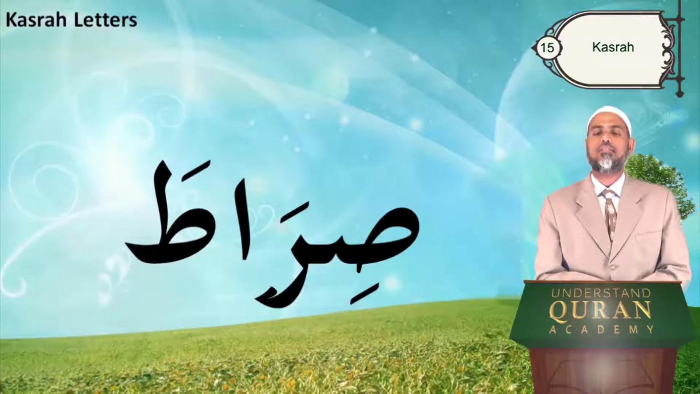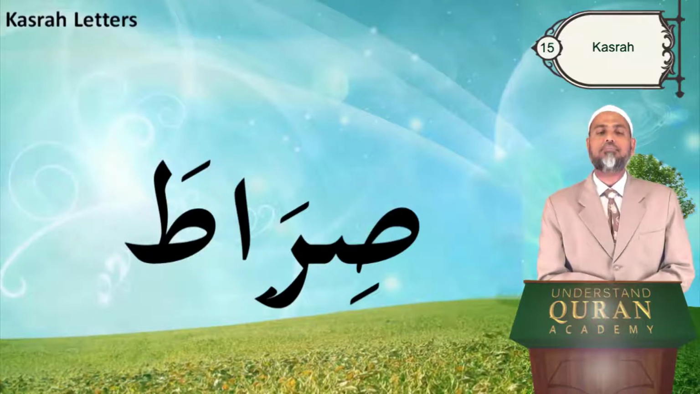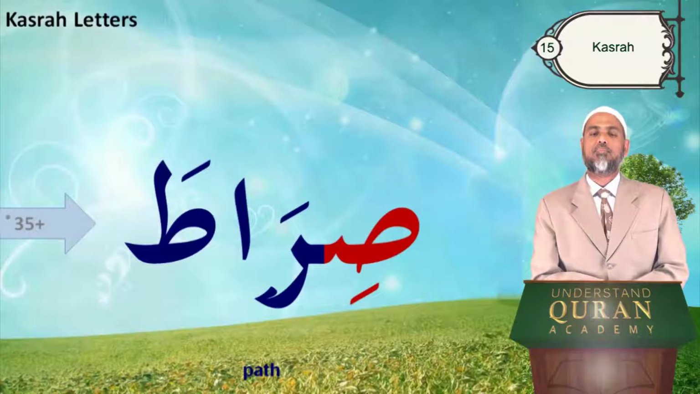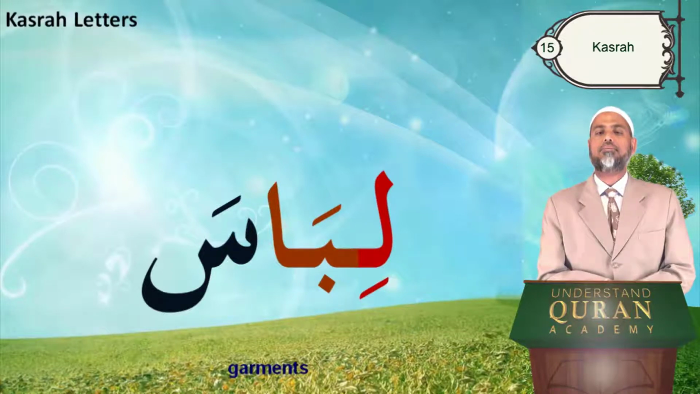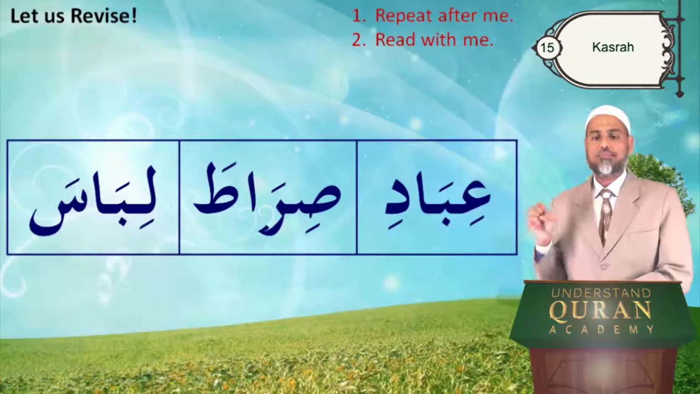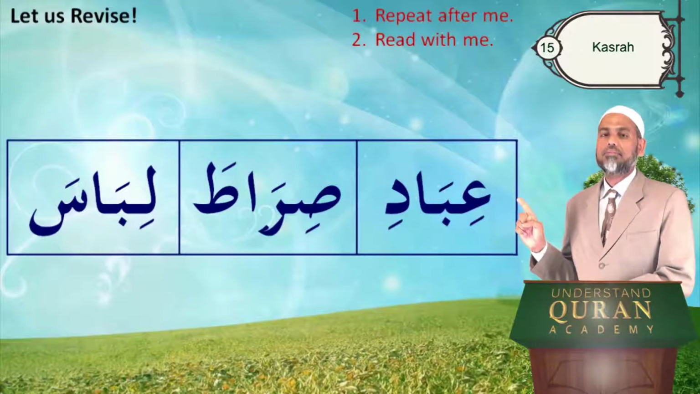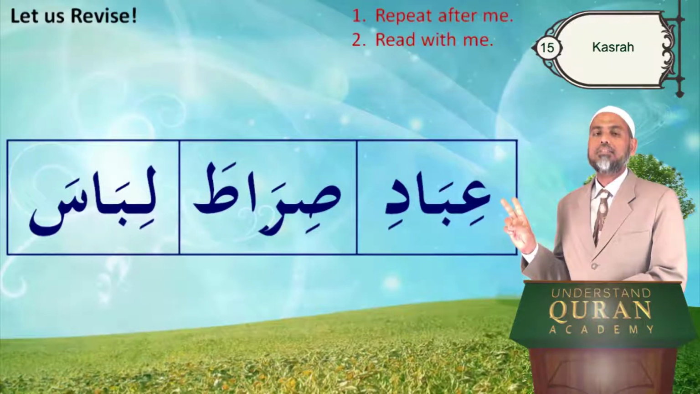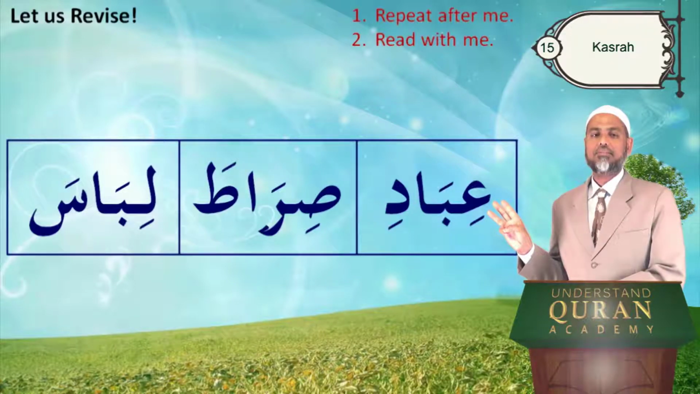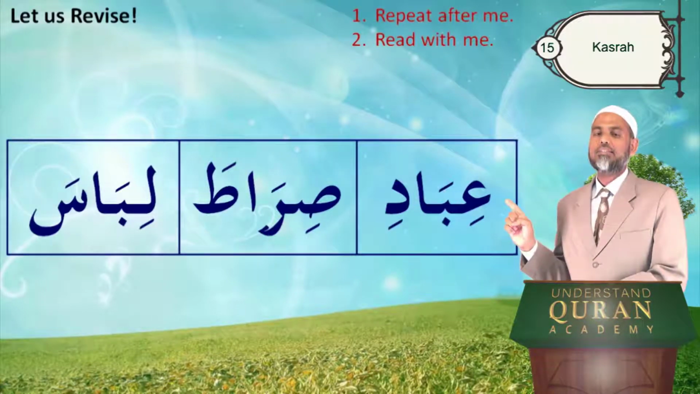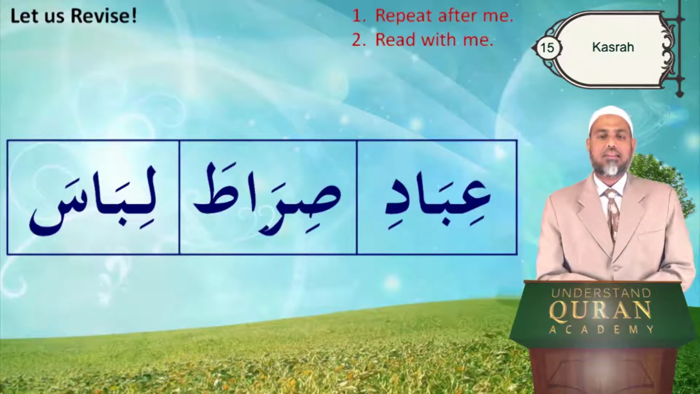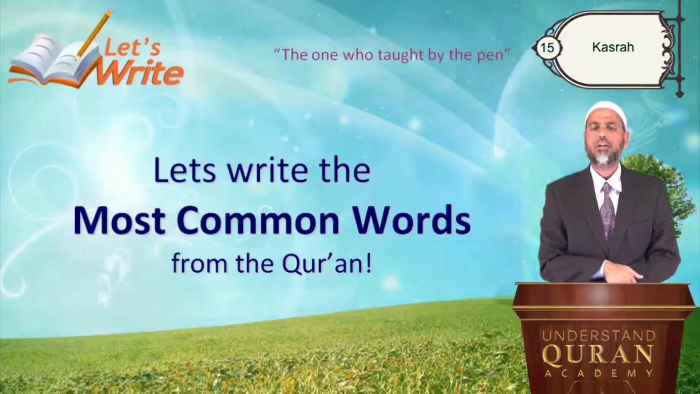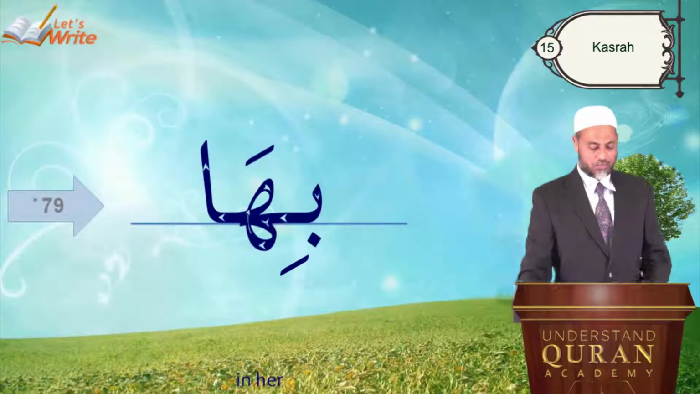Sirata. Libasa. Let's revise the last 3. Ibadi. Sirata. Libasa. Again. Ibadi. Sirata. Libasa. That's it. Let's write the most commonly occurring words from the Quran that involve kasra, alif mad as well, and fatha.